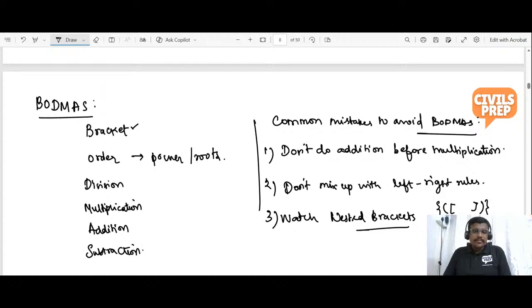This is one of the high intensity concepts for the UPSC CSAT examination. I told you that around 15 to 25 questions come from number system alone. So these are all parts of number system and you have a vital chance of getting more questions in this arena.